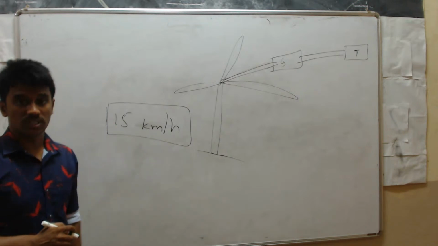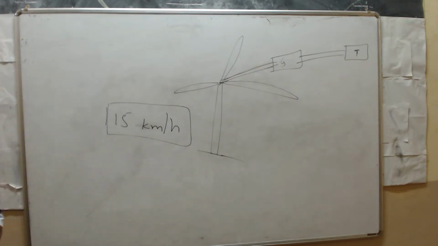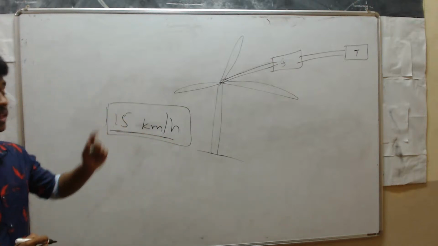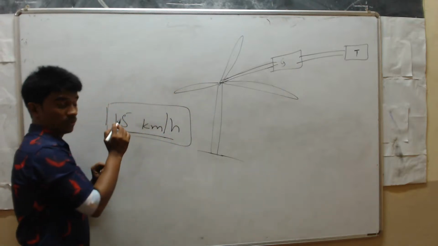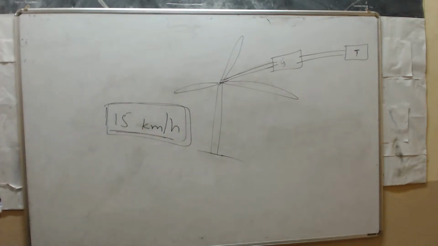So this is the first advantage. Clear? Next, second. This is the minimum speed or velocity to rotate the blades. If you want to rotate the blade, you have to pass the air with this velocity, that is 15 km/h. Next, the initial cost of construction of a wind energy farm is very high.